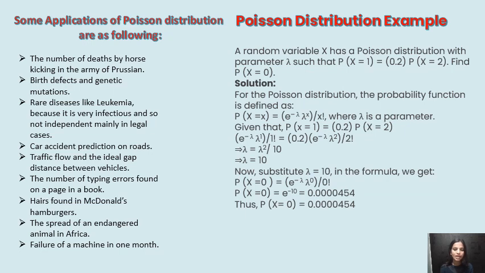Now substitute lambda equal to 10 in the formula. We get P of x equal to 0 is e to the power of minus lambda and lambda to the power 0, divided by 0 factorial. With lambda equal to 10, we get the value 0.0000454. Thus the P of x equal to 0 value is 0.0000454, and this is the example for Poisson distribution.